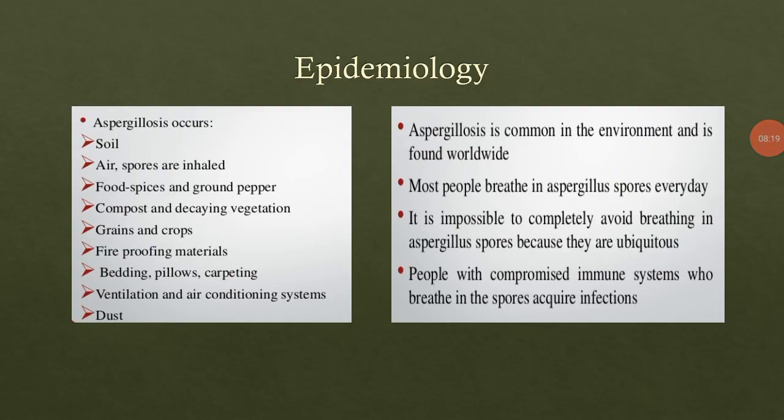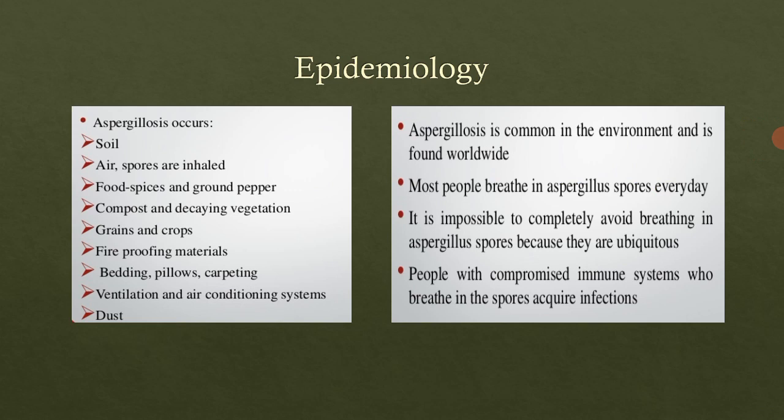What does ubiquitous mean? Ubiquitous means it is present very commonly, or can be found everywhere. Okay, that is called the ubiquitous property. And as we know, the spores of Aspergillus are ubiquitous, meaning they are present almost everywhere, and therefore it is not possible to completely avoid breathing them in, because they are present in almost every place.